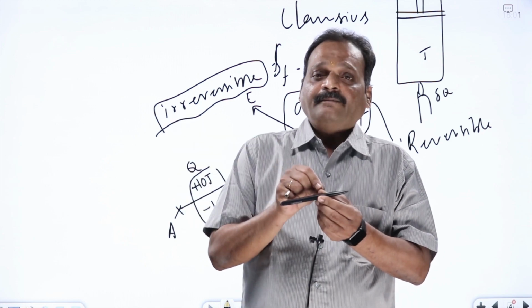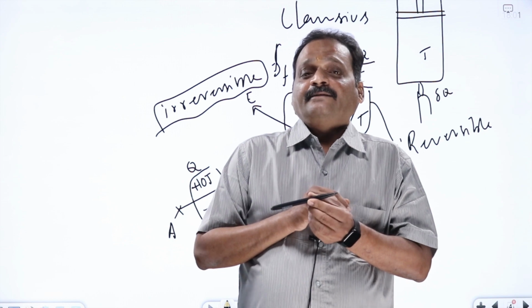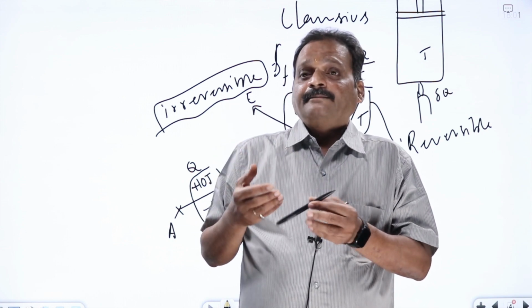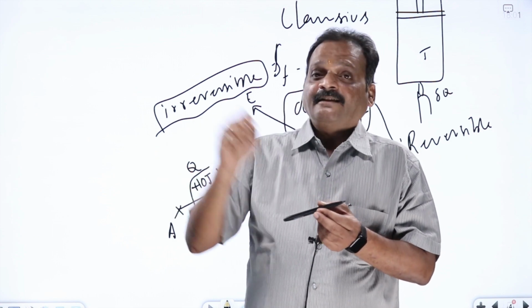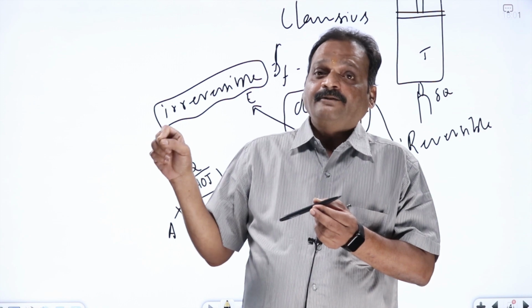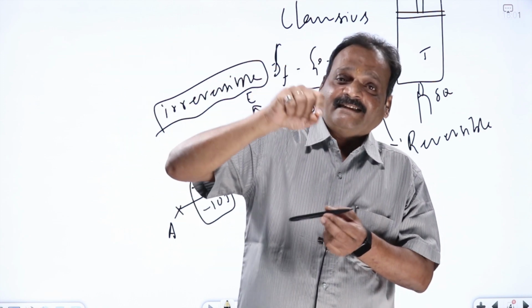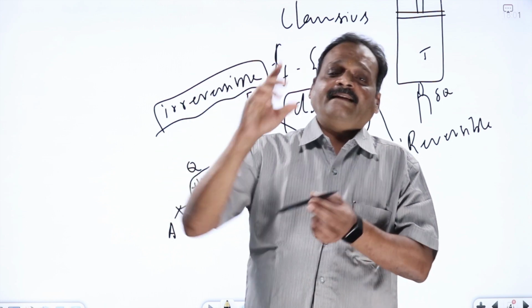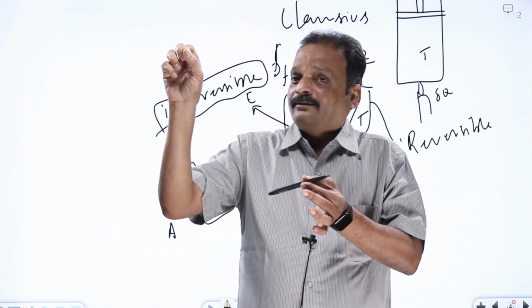From D to A, if you come back, your body temperature gets increased by 5 degrees Celsius. When do I call this process reversible? If going from A to D your body temperature increases by 5 degrees Celsius, it should decrease by 5 degrees Celsius on the way back. You have lost 100 rupees in going from D to E, so you should find back your 100 rupees. Like that, all the changes that occurred in the direct process should occur by the same amount with the opposite sign. Then there won't be any change, right, where you have taken one glass of milk in going from B to C.